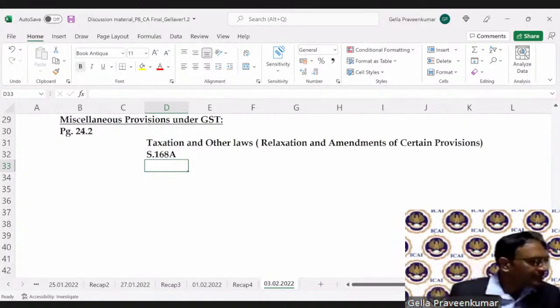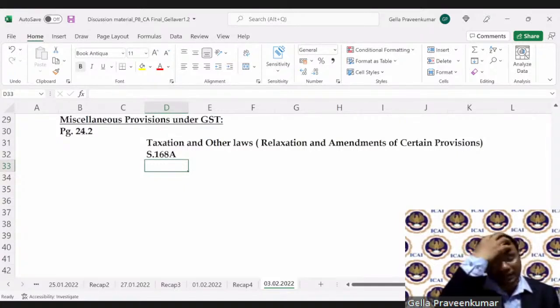You can circle the sections: Section 150, Section 151, Section 160, 170, 166, 143, that is job work, which we have discussed just now, and 155, very, very important. 155.